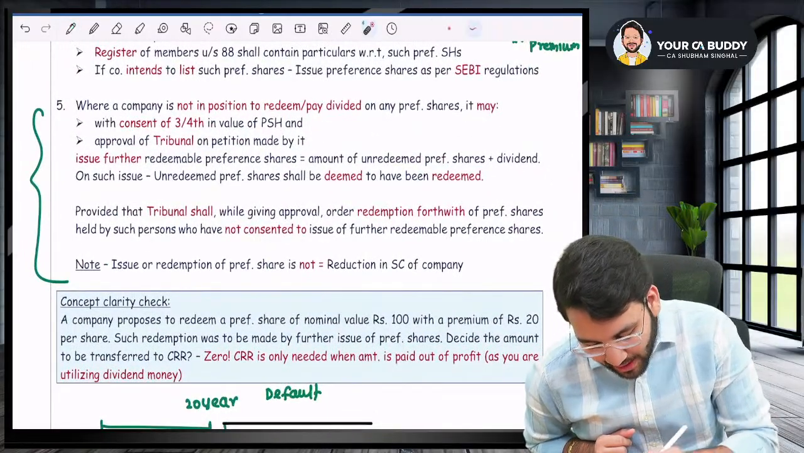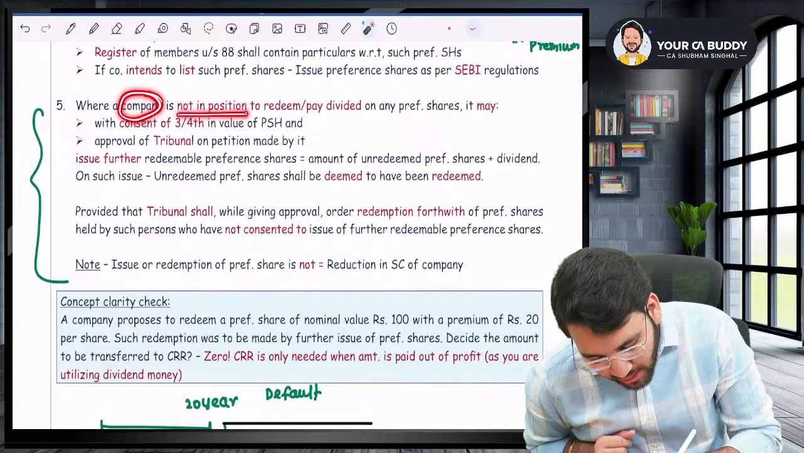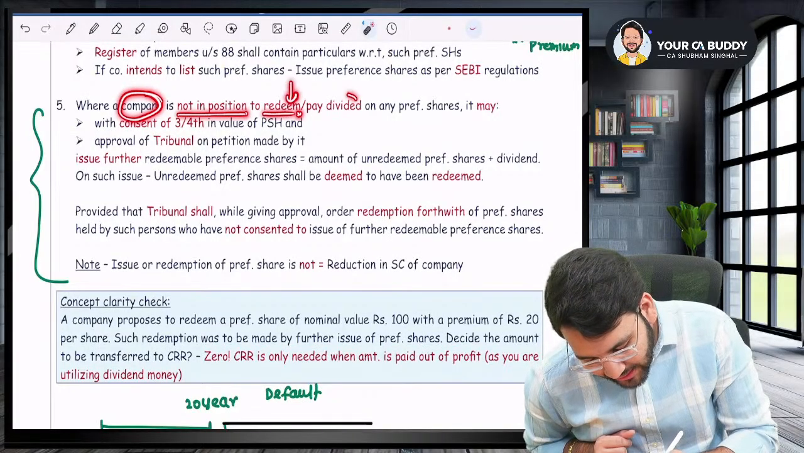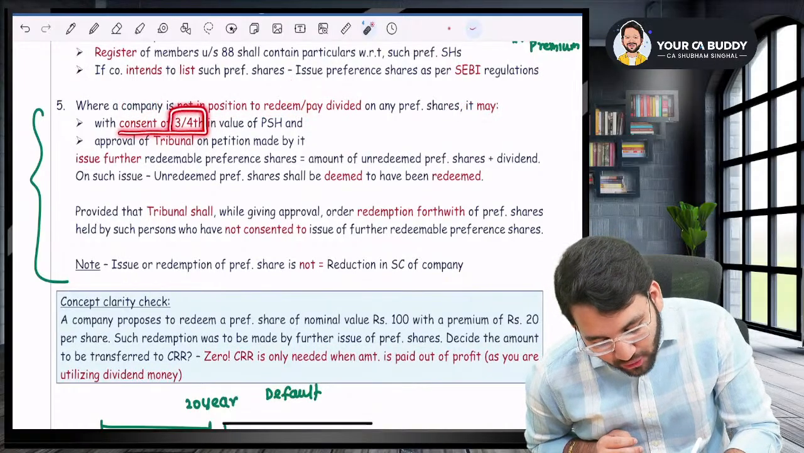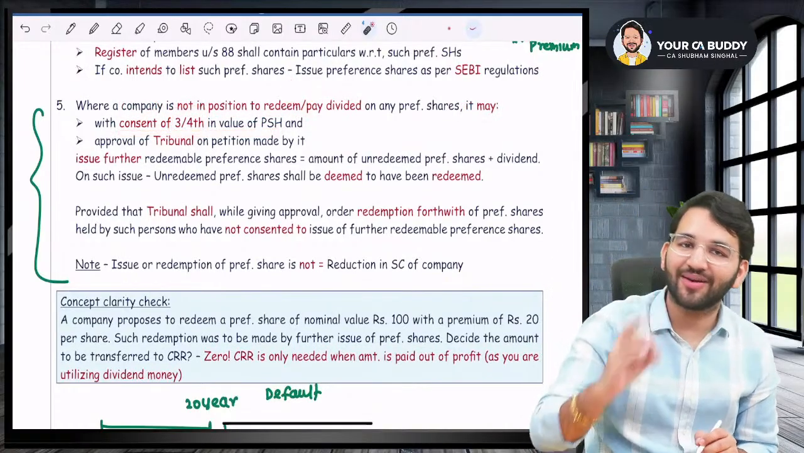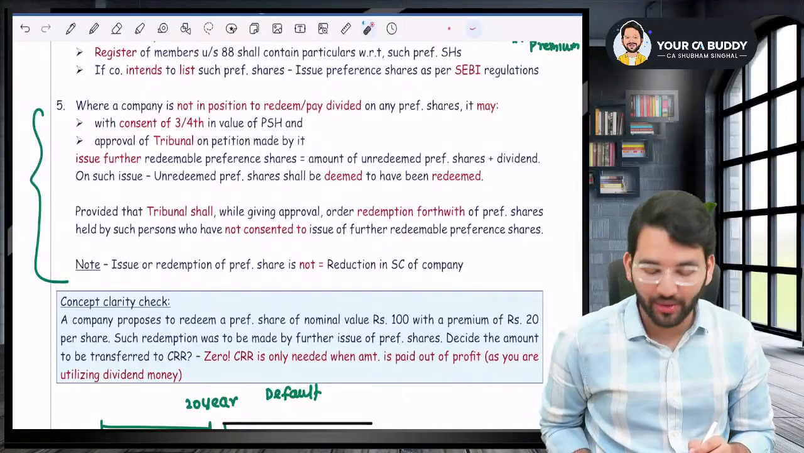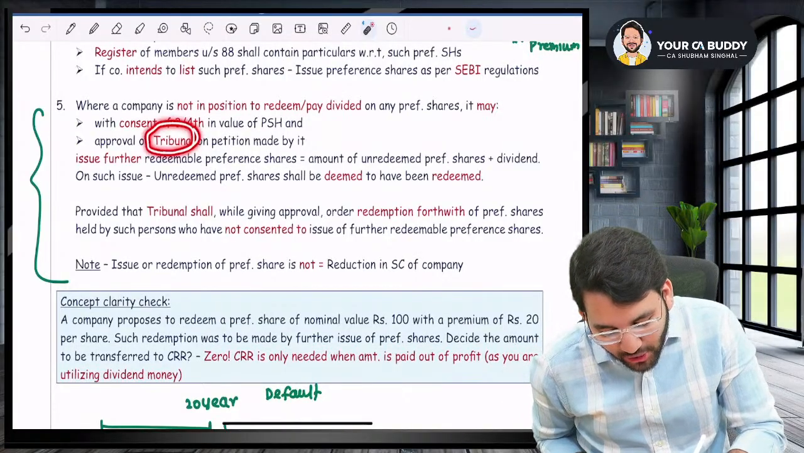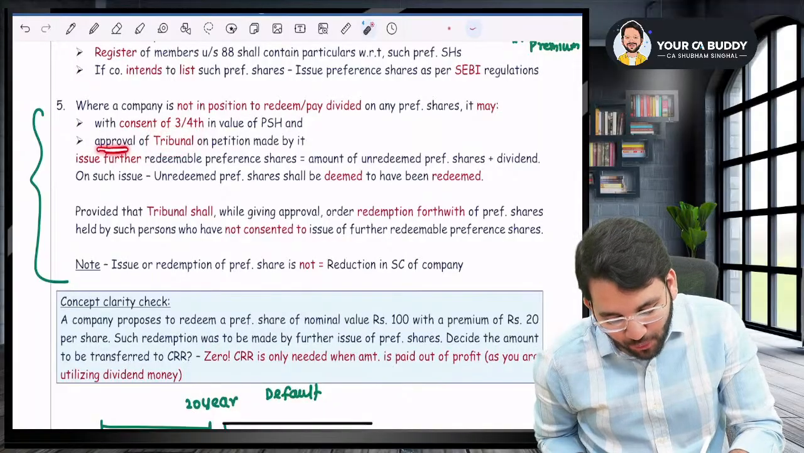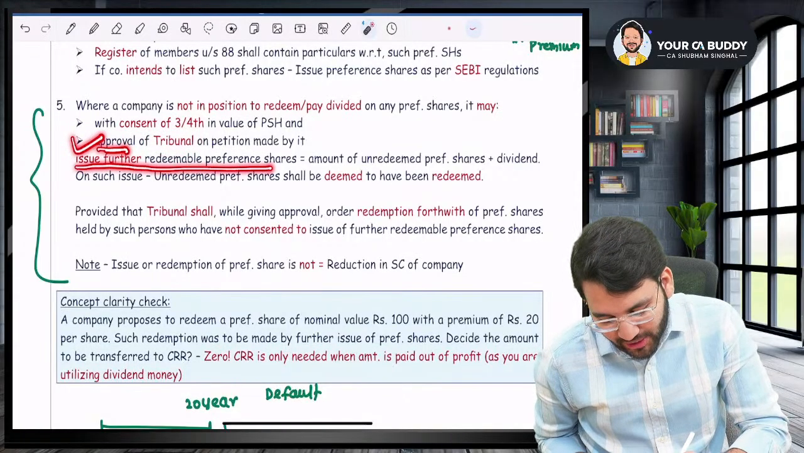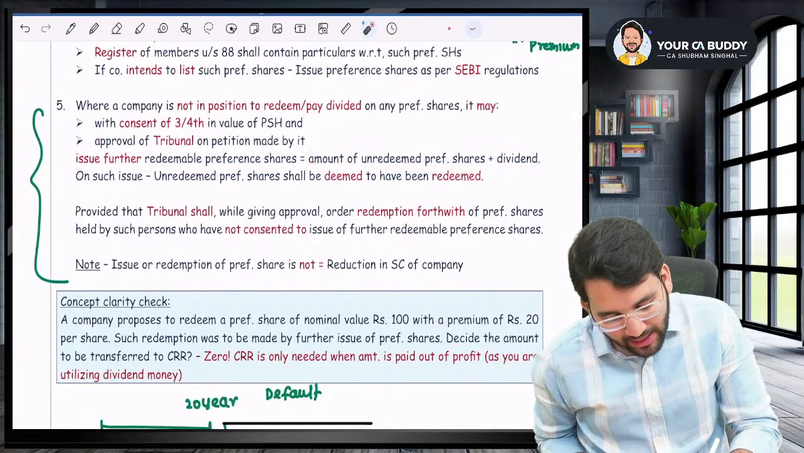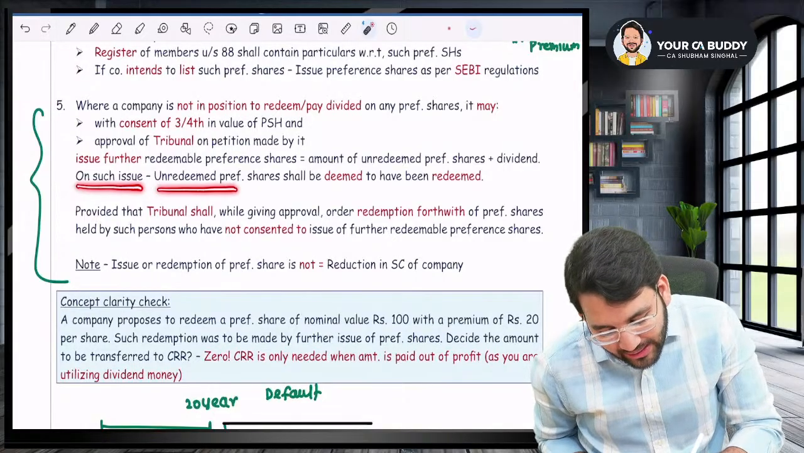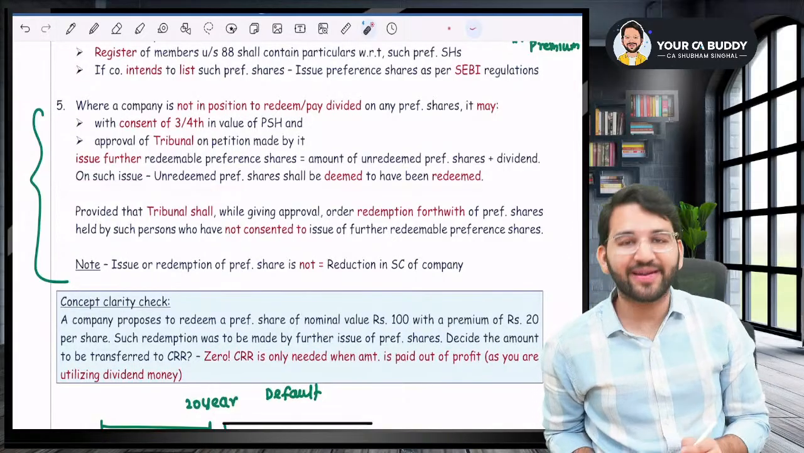So read with me. Where a company is not in a position to redeem the preference shares or to pay the dividend, it may, with consent of three-fourth in value of preference shareholders, you have to first convince three-fourth of preference shareholders in value, make an application to the tribunal for approval, and thereafter issue further redeemable preference shares to the amount of unredeemed preference shares and the dividend thereon. And on such issue, unredeemed preference shares shall be deemed to have been redeemed.